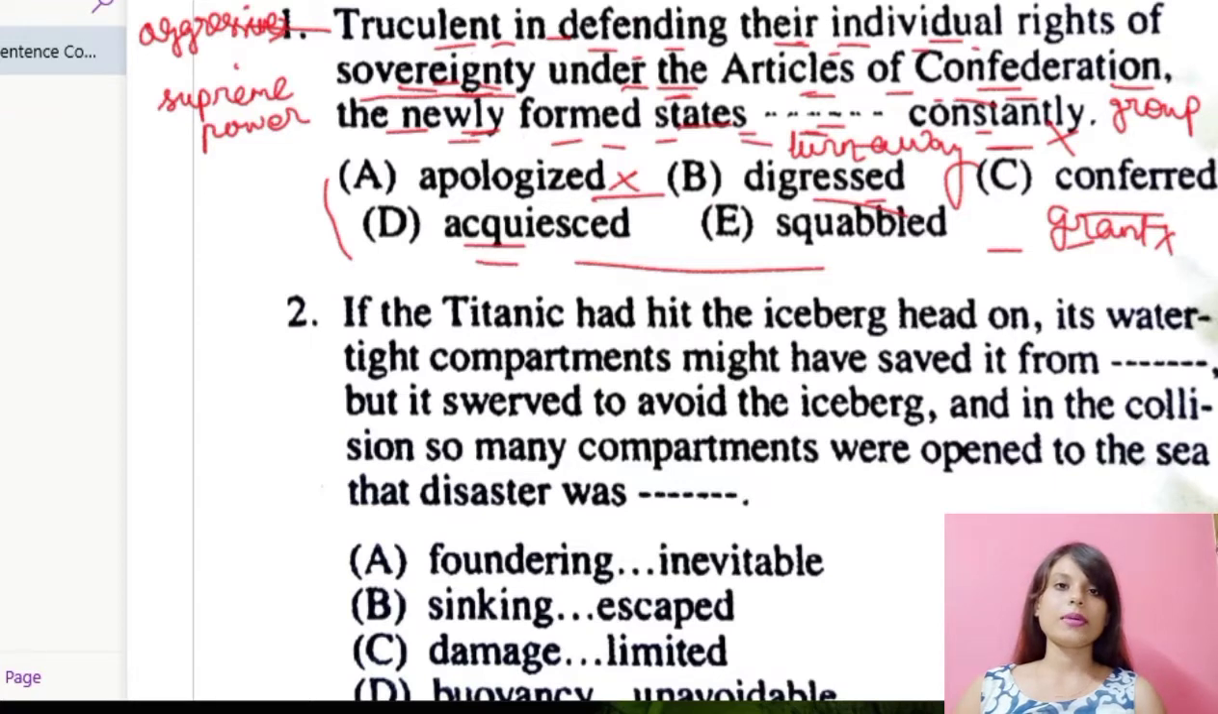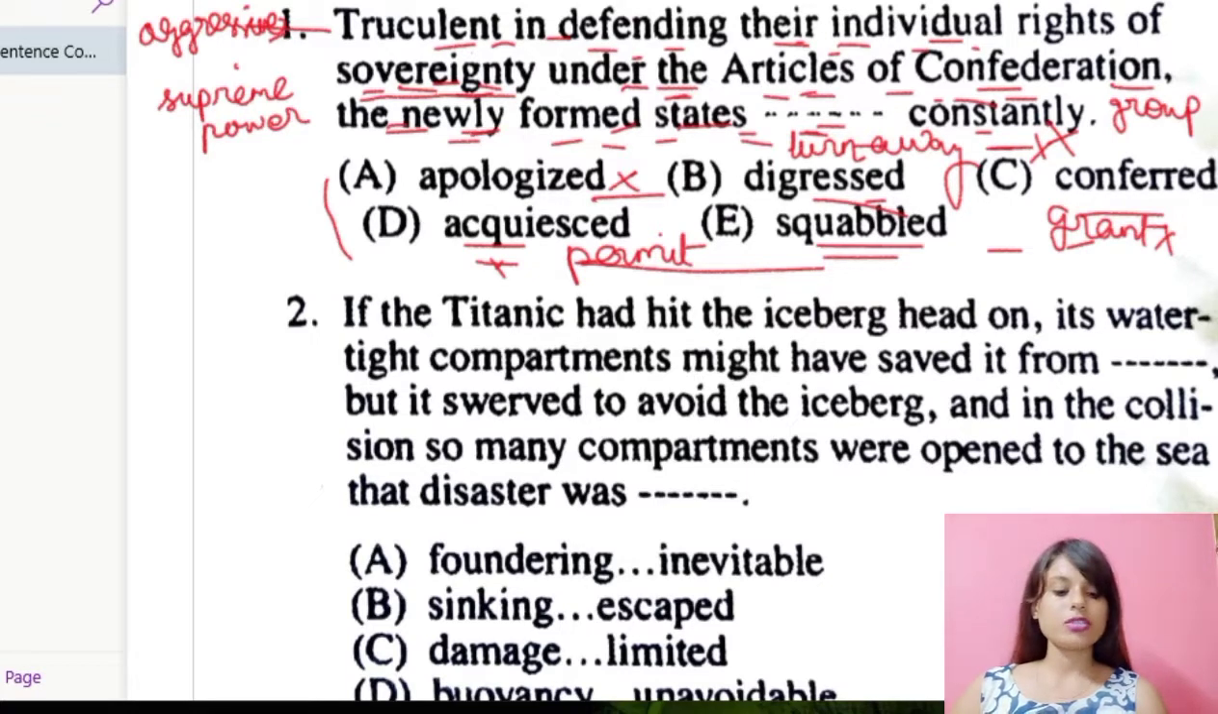Number D, acquiesced. If I put acquiesced, truculent in defending their individual rights of sovereignty under the Articles of Confederation, the newly formed states acquiesced constantly. Acquiesced means to permit, alright. Permit constantly, it's not making any good sense, so number D is also wrong. So let us move over to the last option, that is number E, squabbled.